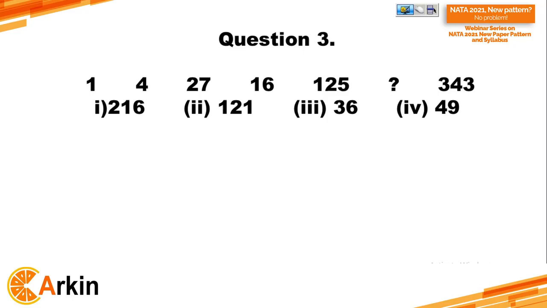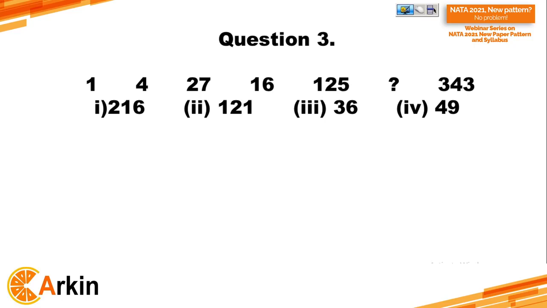The first thing they have given is the cube of 1. 1 into 1 into 1 gives you 1 only. Then second, the figure is for the square of 2. The square of 2 is 4. Then next is 3. That means the sequence 1, 2, 3 is going, but first they used cube, then they used square. Again they are using the cube of 3, that is 3 3s are 9, 3 9s are 27.